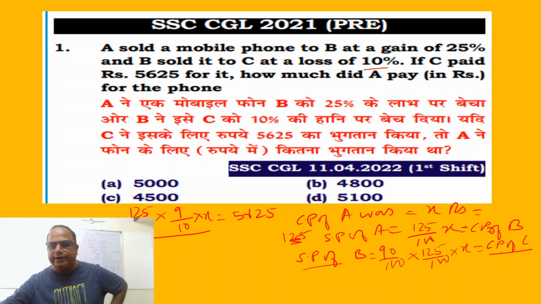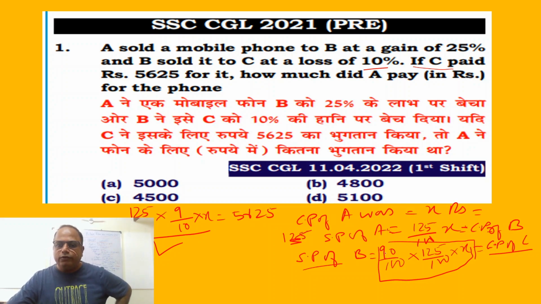Selling price of B. But that is equal to the cost price of C. This is a chain. Okay. A to B, B to C. And the chain is this CP of C. But CP is given, means this is given. If C paid 5625, means this amount is equal to 5625. See, directly I have done this. But why I could do directly, because I know the concepts behind. First, you know the concepts which are being used here.